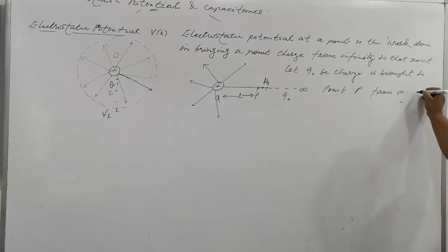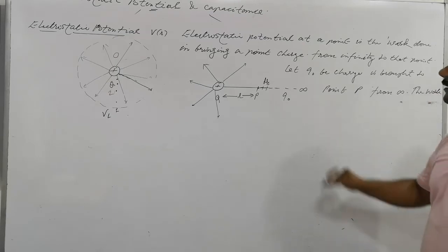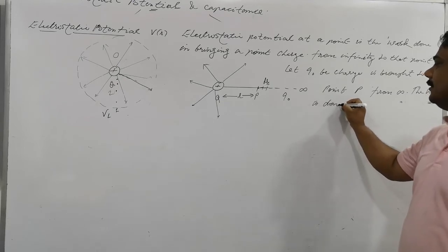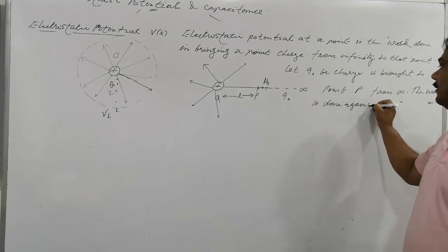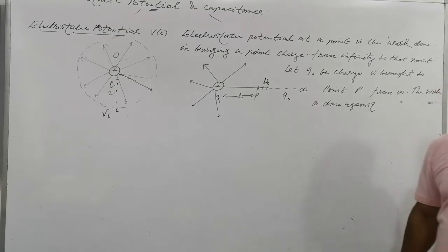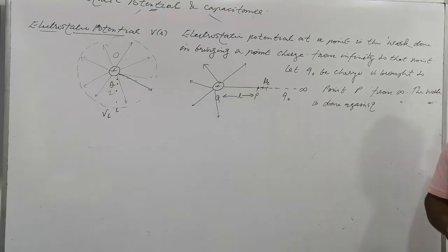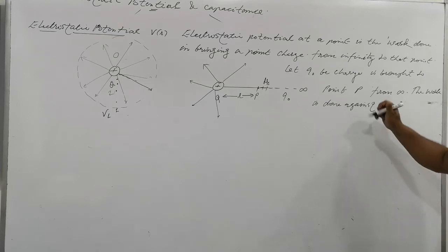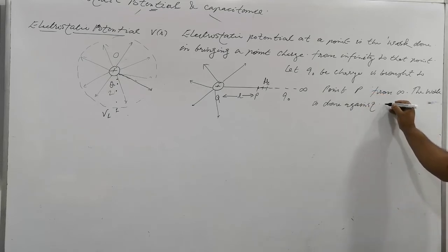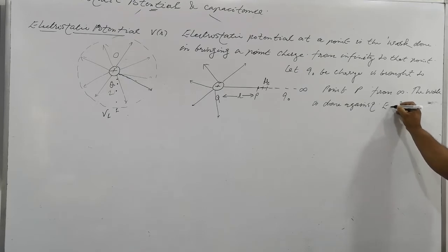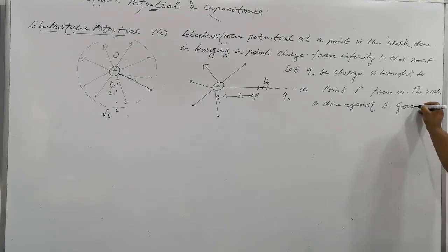The work is done against the electrostatic force. You just go on writing this. This will help you make the answer in the examination, in terms of how long the answer should be and what linguistic approach to use.